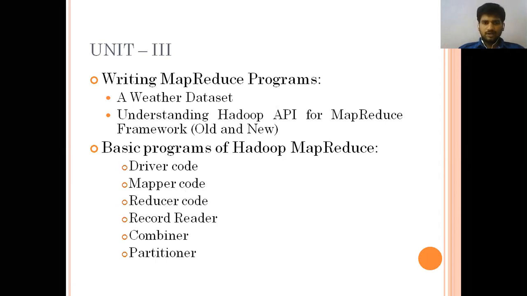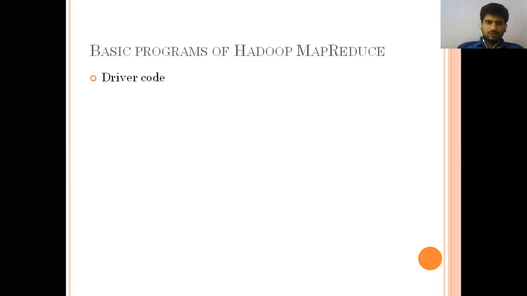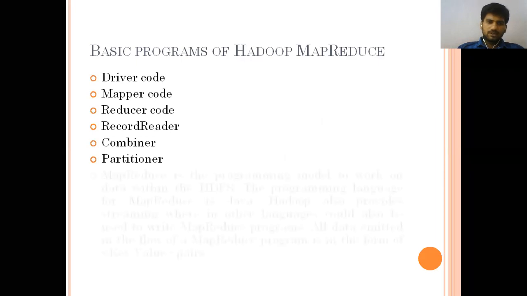So, driver code, mapper code, reducer code, record reader, combiner and partitioner. These are the basic programming components of Hadoop MapReduce. In the second unit, we learned the basic building blocks of the Hadoop system. This is the basic MapReduce program. Please remember: driver code, mapper code, reducer code, record reader, combiner, partitioner.